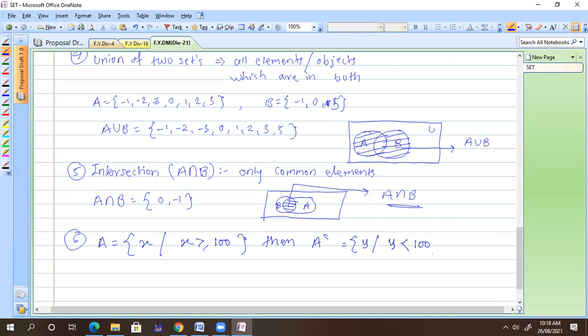Everyone understand complement? Sir, can you explain? Very simple, actually. Very simple.